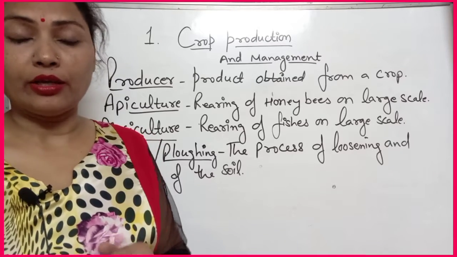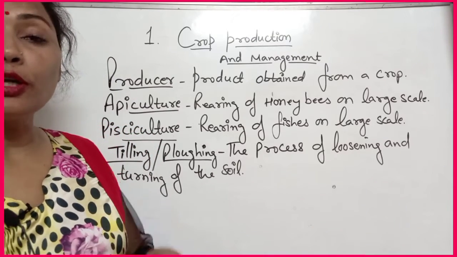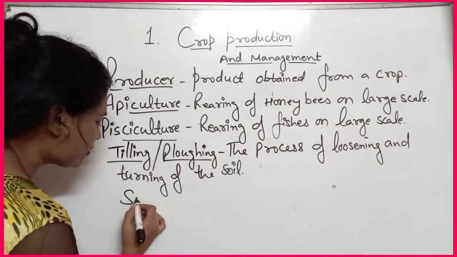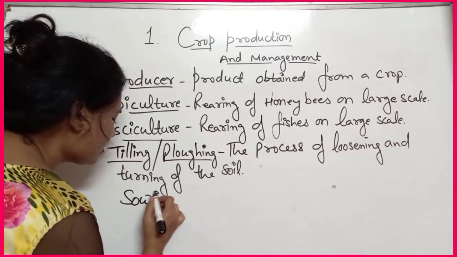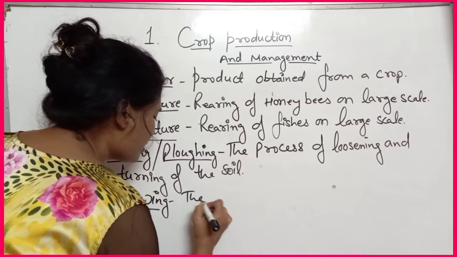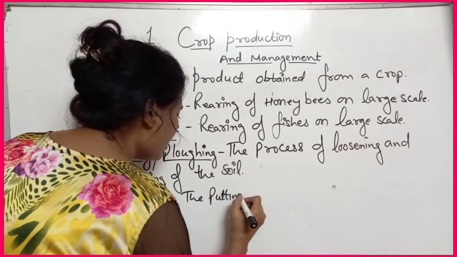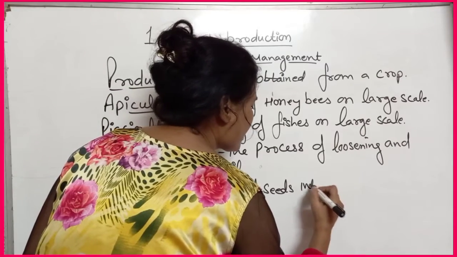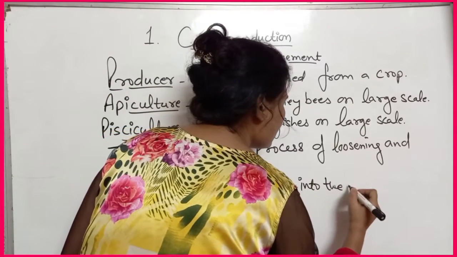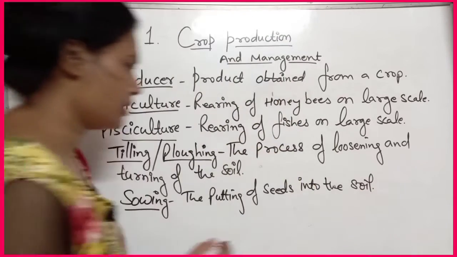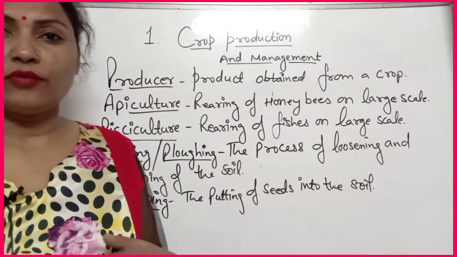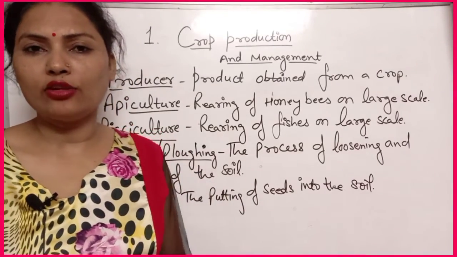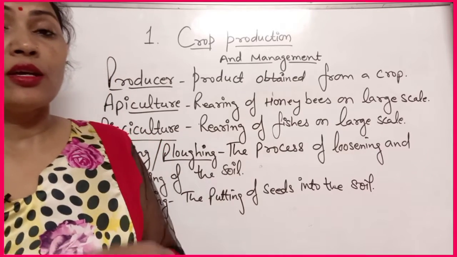Got it? Sowing, you know that sowing, the process of putting the seeds in the soil, that is known as sowing. So you can write that sowing also. What is sowing? The putting of seeds into the soil, that is known as sowing. When we put the seeds into the soil with the help of hand or with the help of machine, that is known as sowing.